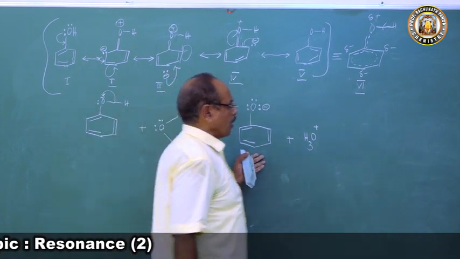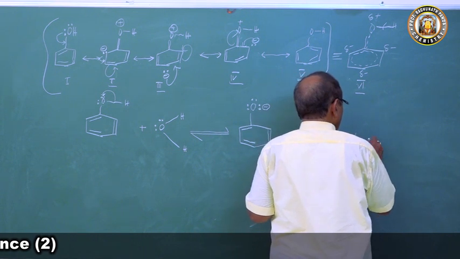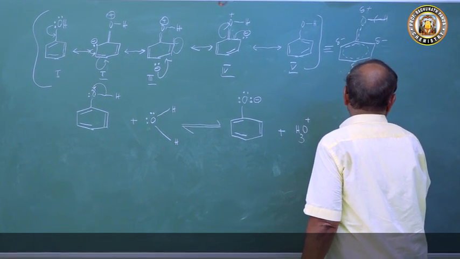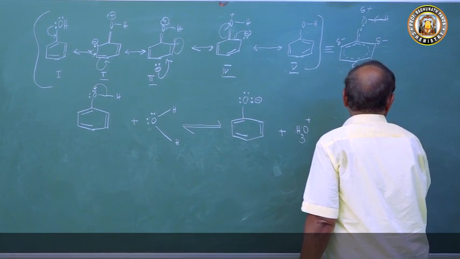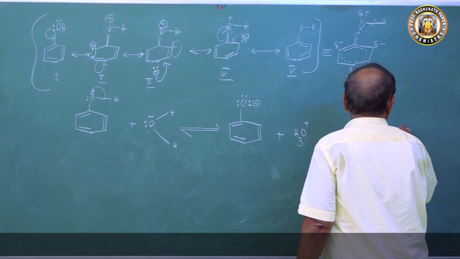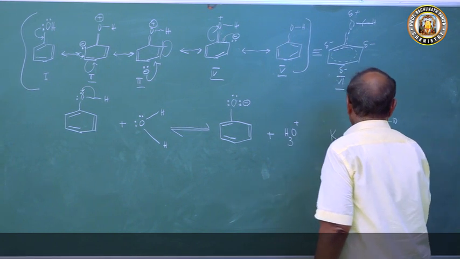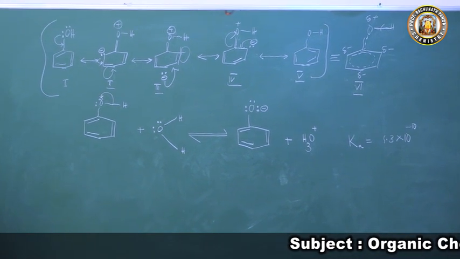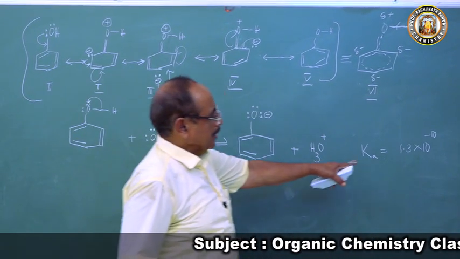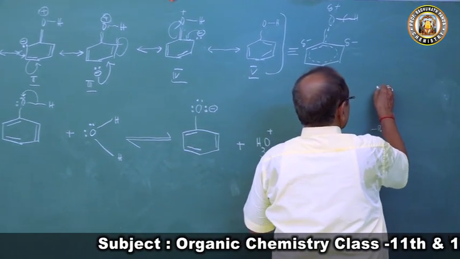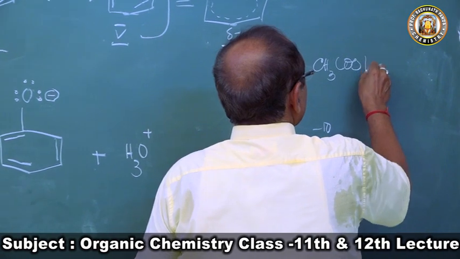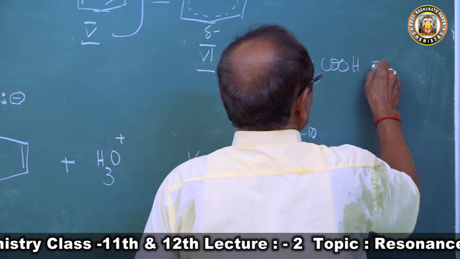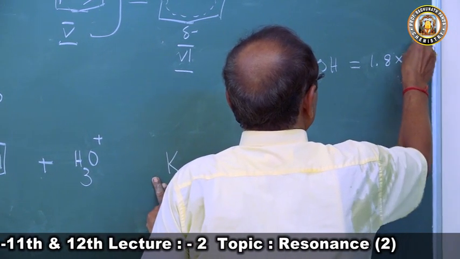If you measure the dissociation constant Ka of phenol, it comes to 1.3 into 10 to the power minus 10. This is the dissociation constant of phenol. Whereas if you take acetic acid, its dissociation constant Ka comes to 1.8 into 10 to the power minus 5.